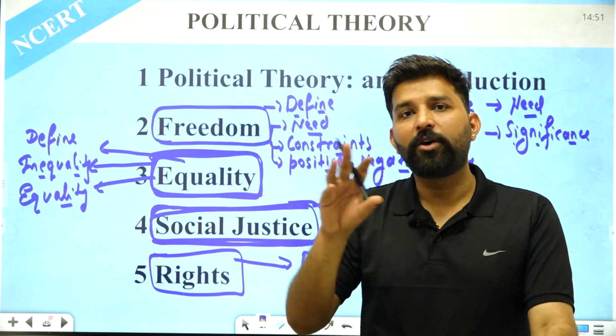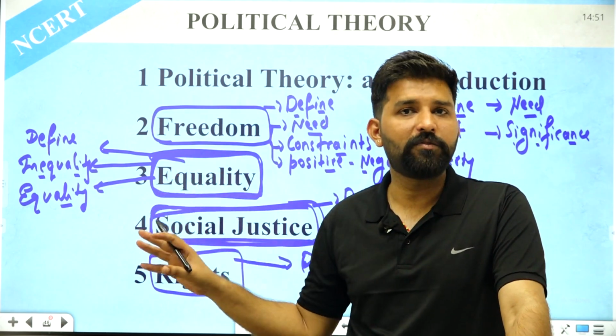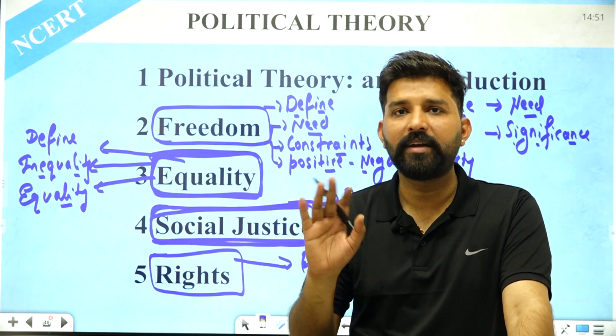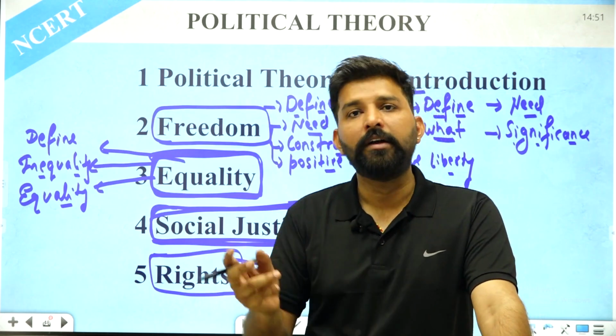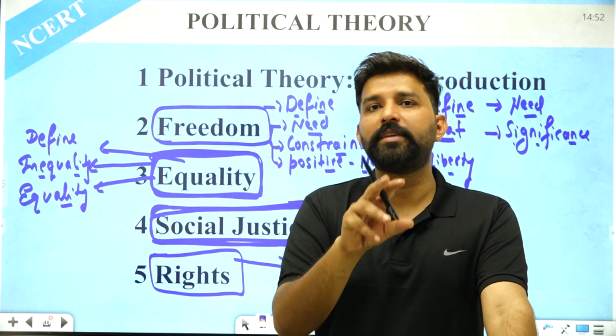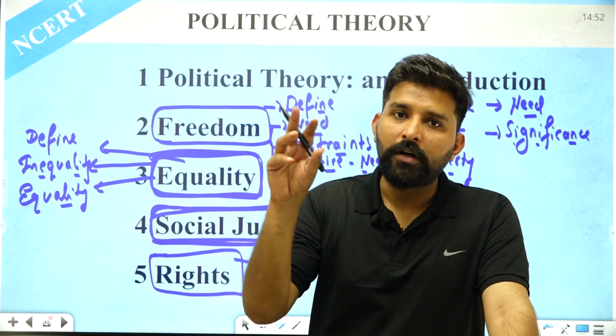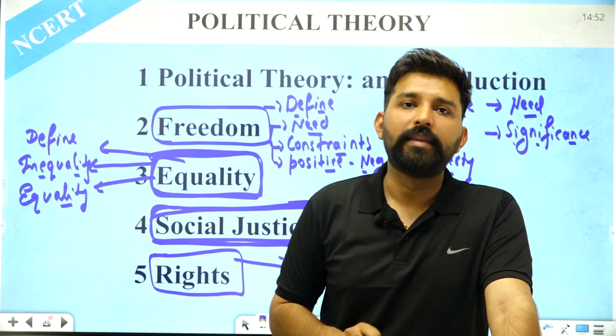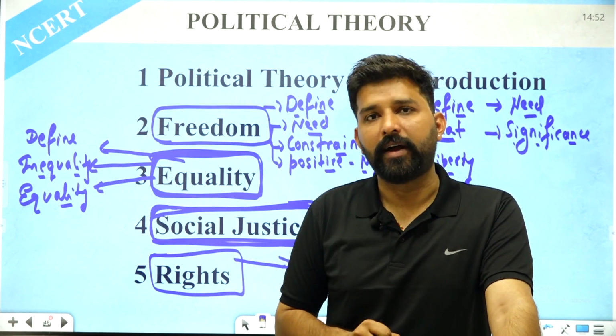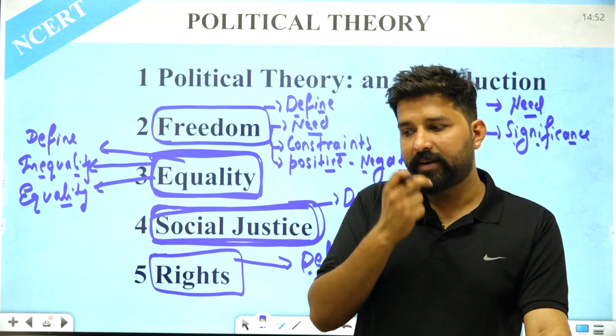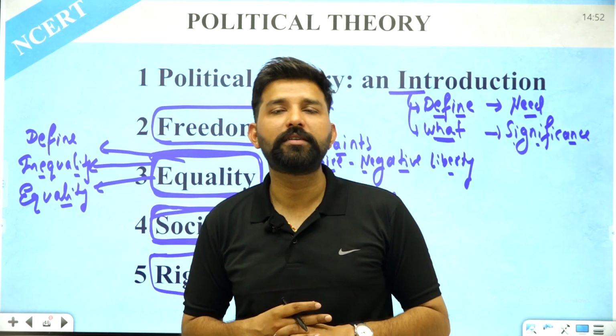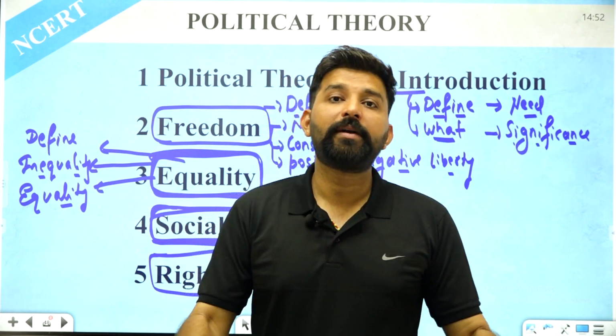If these claims are not accepted by the society and not enforced by the laws, then these are not termed as rights and we cannot include them as rights. First of all, society must accept these claims and then the state must enforce these claims. Then only these will be our rights. So first of all, we are going to define the rights. Then after that, we are going to understand what the different types of rights are.